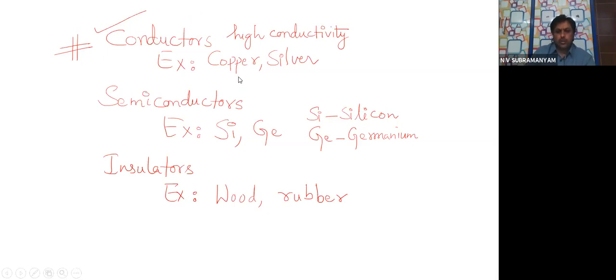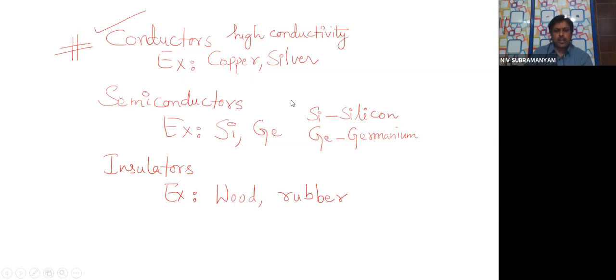You know, all of you, in our household wiring, we use copper wires. There was a question even in your school level also, yes or not? Copper wiring is used for household wiring. So today we are mainly dealing with conductors.